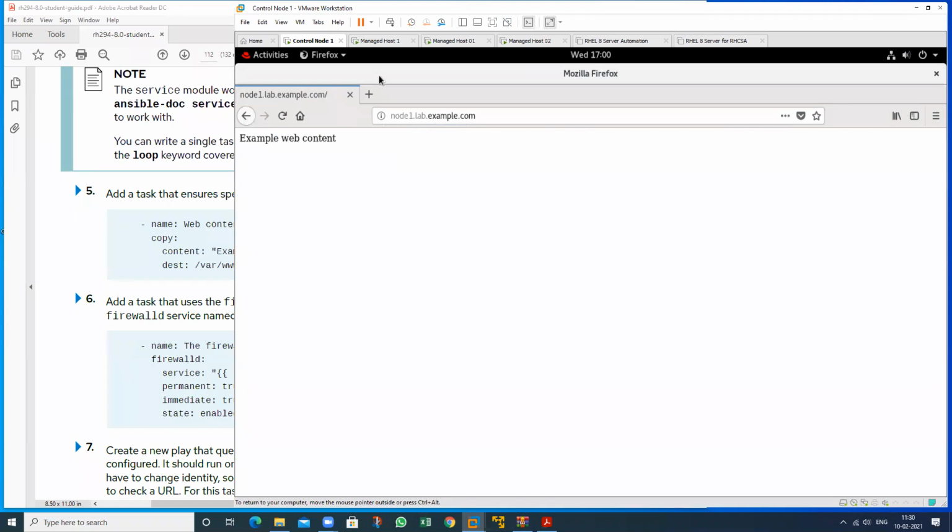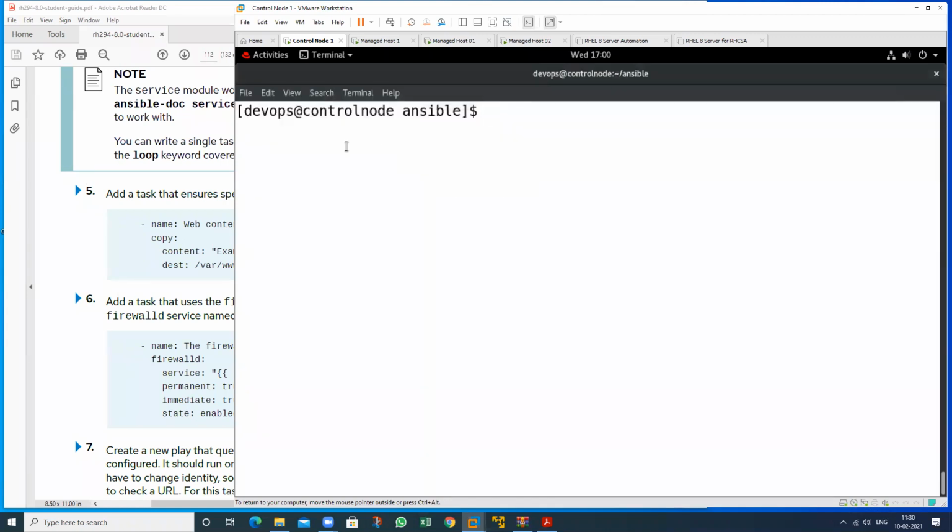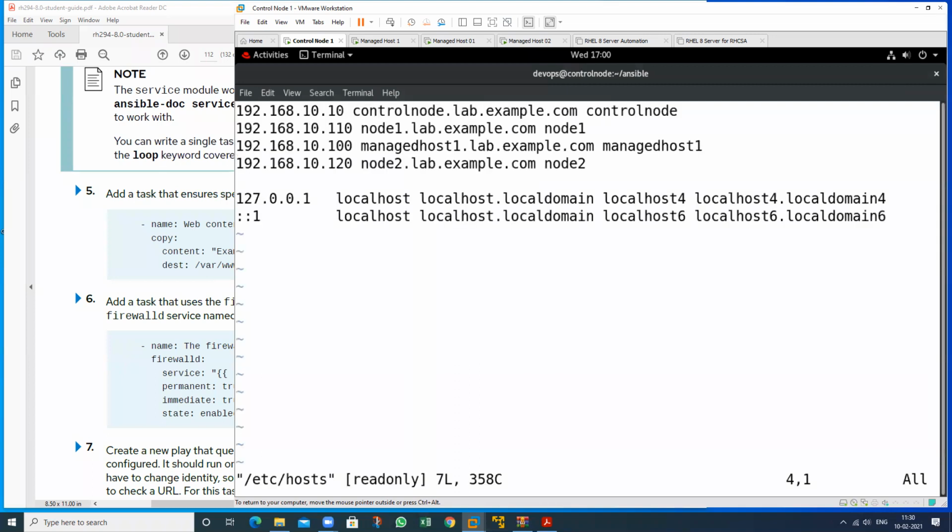Okay, sir. Suppose you want to open it this way, so just go to this particular location and open the hosts file, and just node 1. If you want to open it this way, so just type here www. Then I will check this.